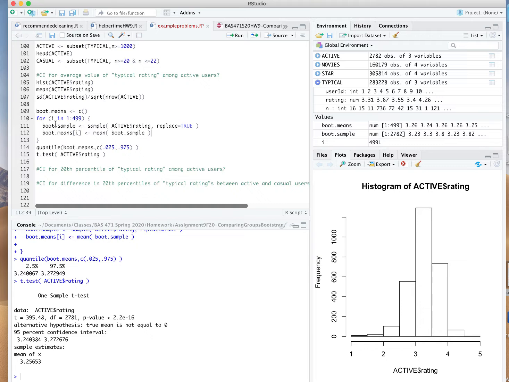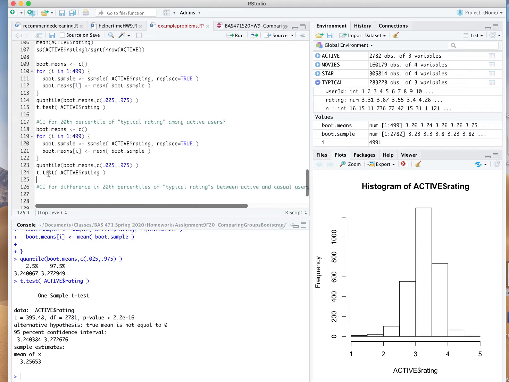And this works for a lot of different statistics. Here we were measuring the sample average of each one of those Bootstrap samples and using that to estimate the average of the probability generating distribution. Well, if I wanted to estimate some other parameter of this distribution, maybe like the 20th percentile, I can just measure the 20th percentile of all those Bootstrap samples. So very easy to generalize to different statistics here.